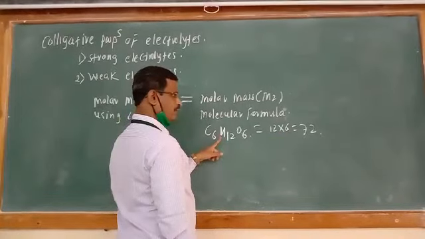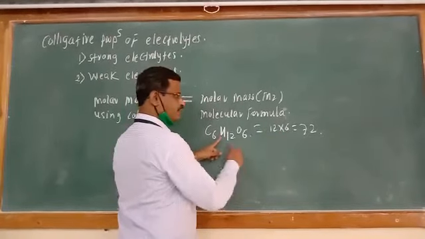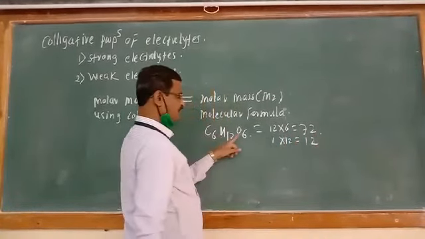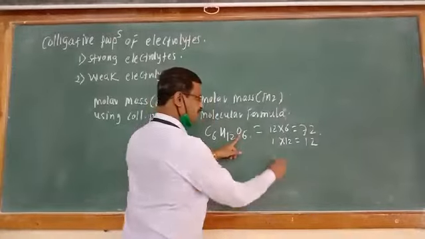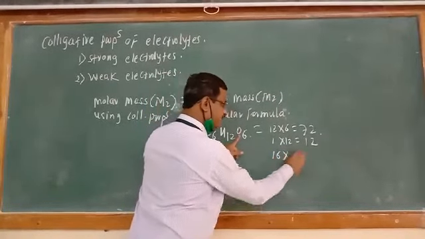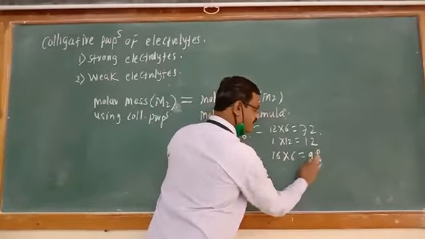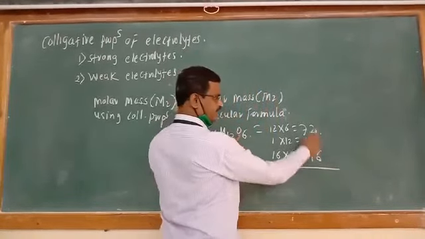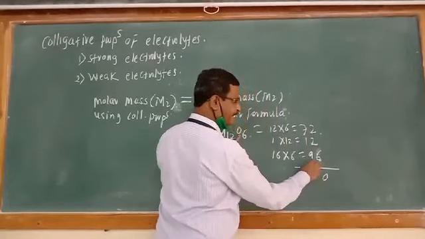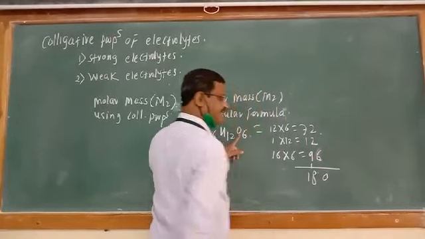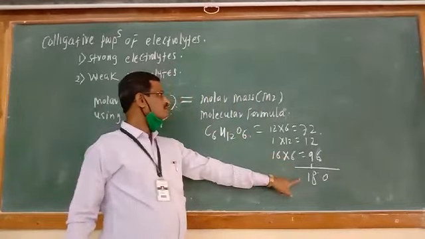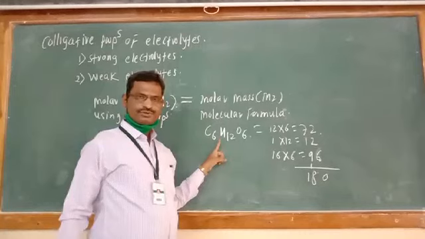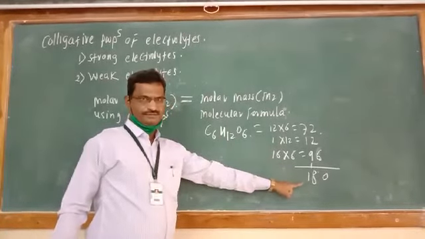Hydrogen 12, so 1 into 12 is equal to 12. Oxygen 6, so it is 16 into 6, equal to 96. Do the summation, 180. So the molar mass of this compound glucose is equal to 180.